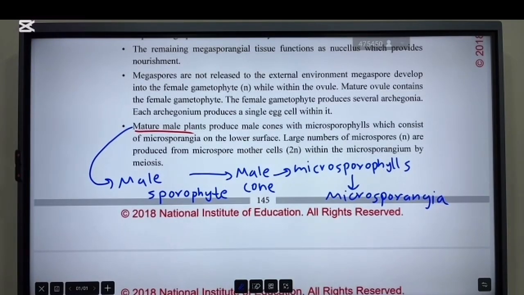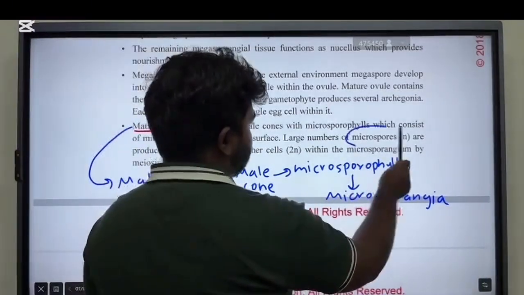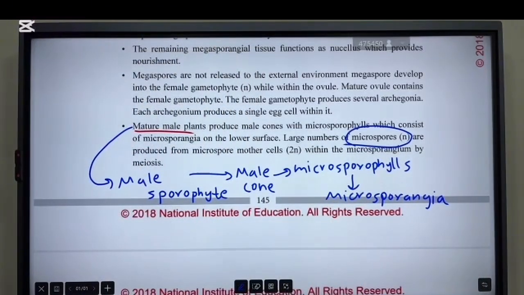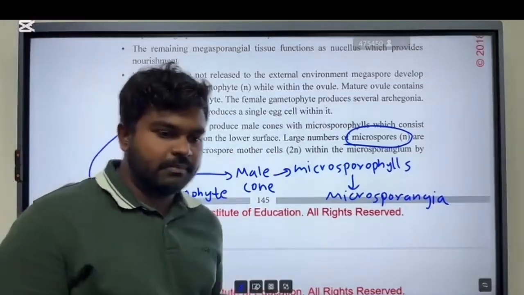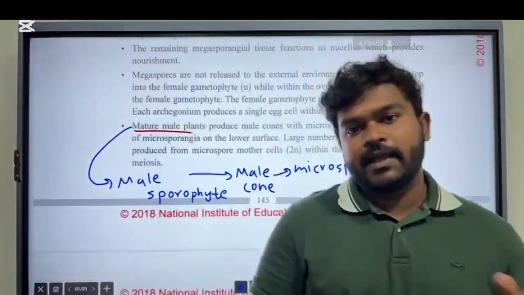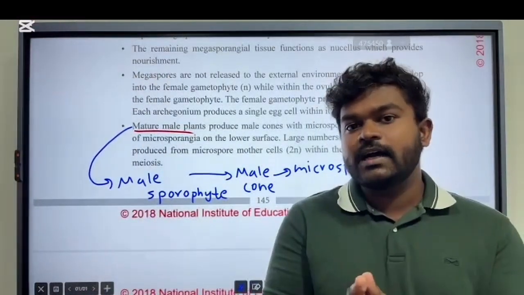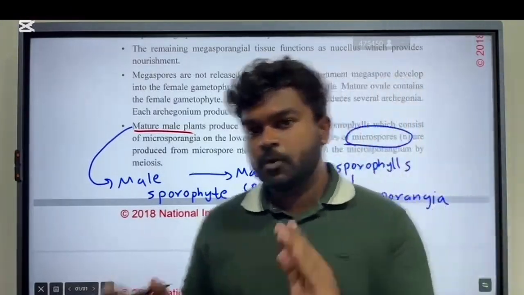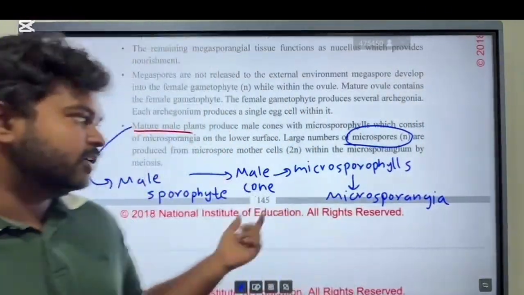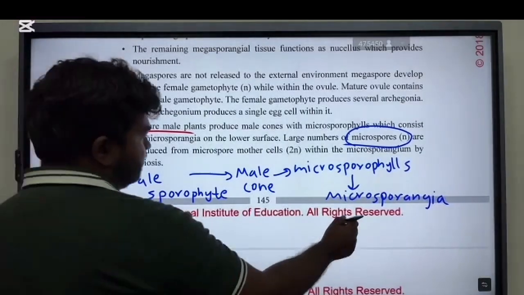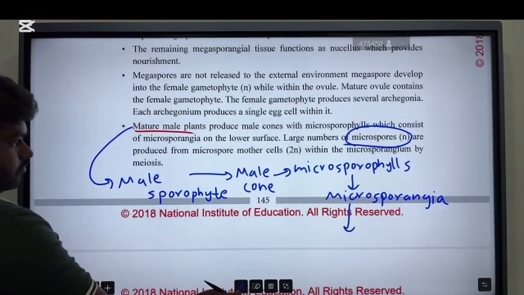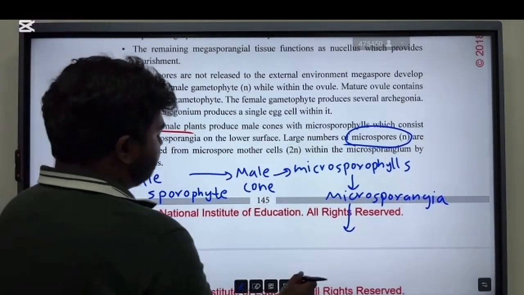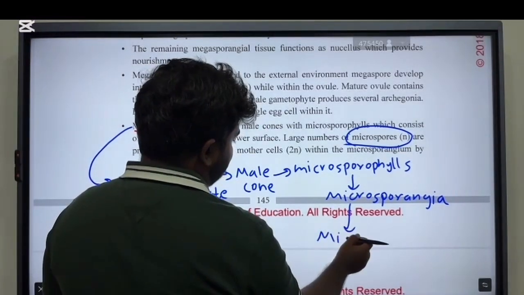Then a large number of microspores are produced from the microspore mother cell. Similarly, you remember in the female plant the megasporangium differentiated into a megaspore mother cell. Similar to that, here the microsporangium first contains a microspore mother cell.